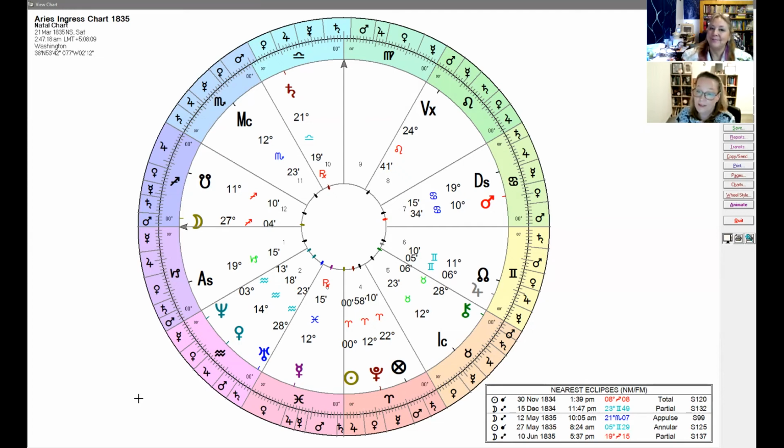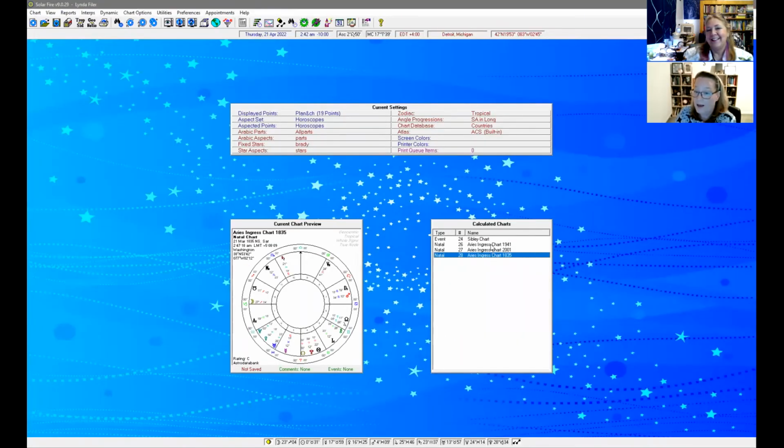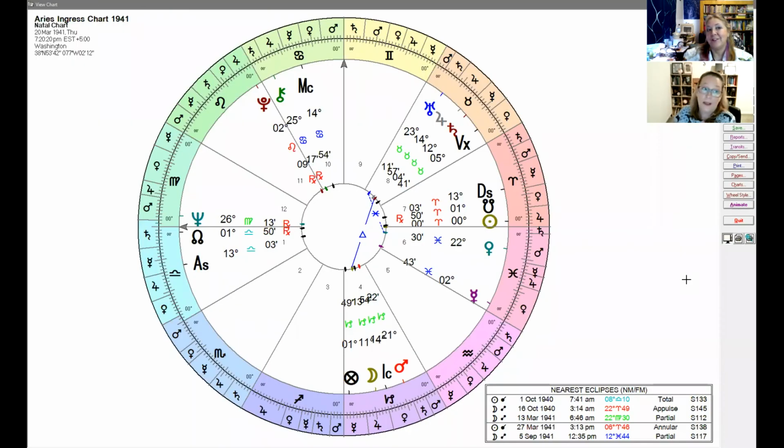Yeah. Interesting. And then we have the 1941 Aries ingress chart. This was March 1941. Pearl Harbor was the 7th of December 1941, so it fell within this Aries ingress chart. So this being an Aries ingress chart, what is the world up to?